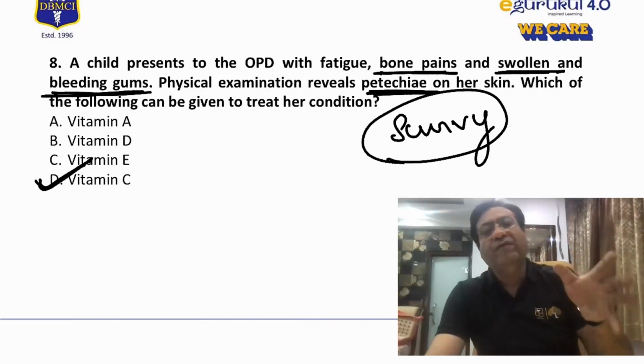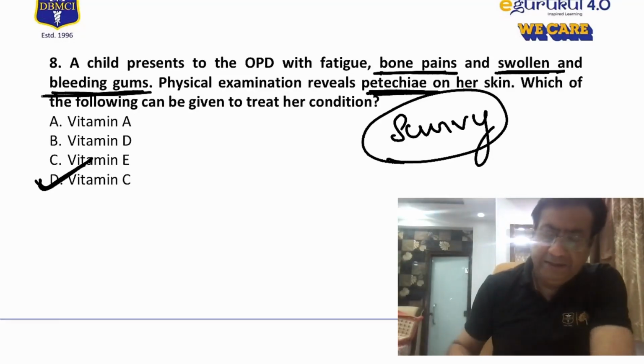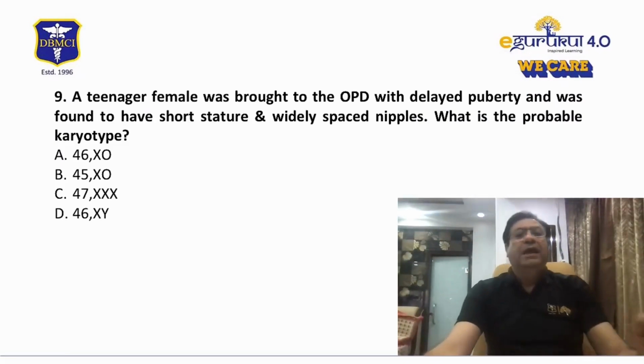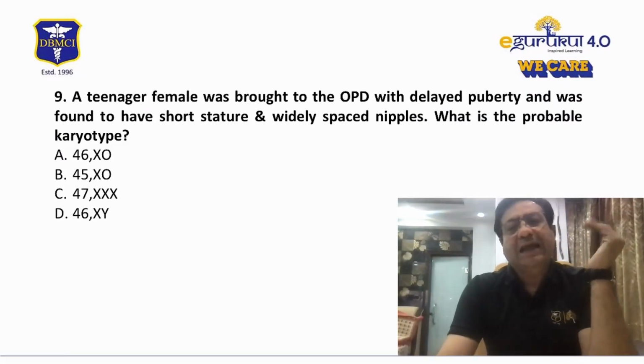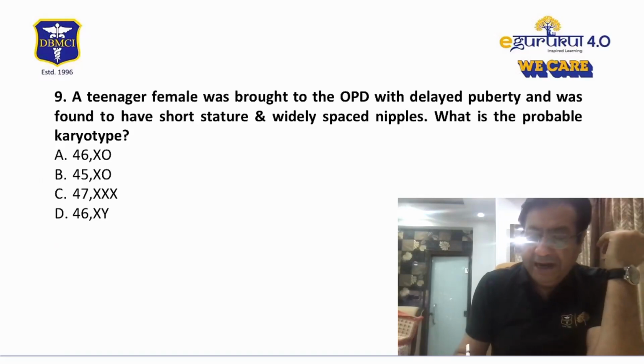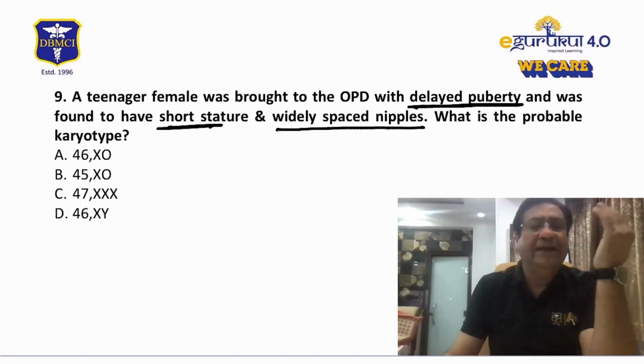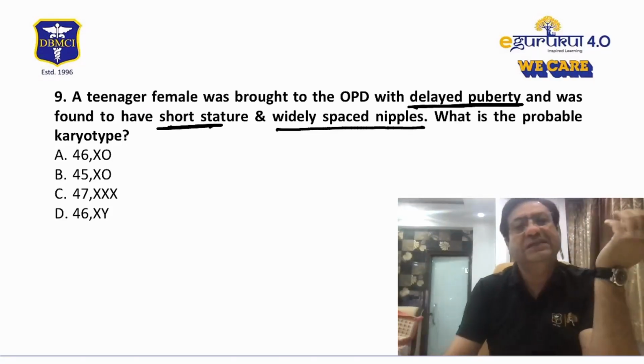So I hope you have understood about vitamin C deficiency and the manifestations of vitamin C deficiency in children. Now this is question 9, which was a question about a teenage female brought to the OPD with history of delayed puberty, and the child was having short stature, widely spaced nipples. I think this again is a pretty simple question. You must have understood this condition.